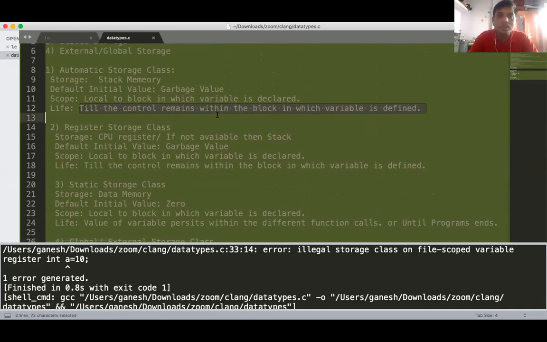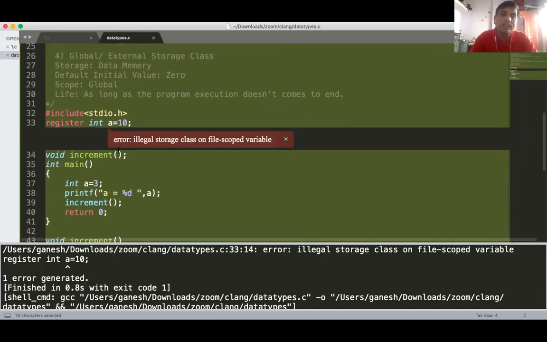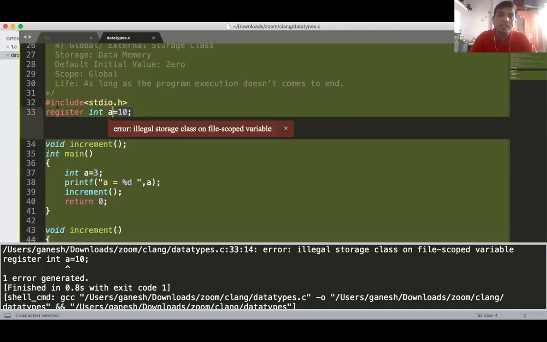Yes, it should have the block. Life is within the block. What is life? It should have a block. So it means that automatic and the register should be declared inside the block only. So outside the block, if you create, then it will give an error here. Getting? So one error is generated: illegal storage class on file scope variable.